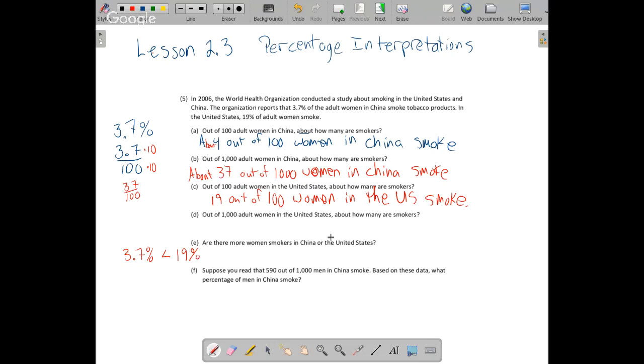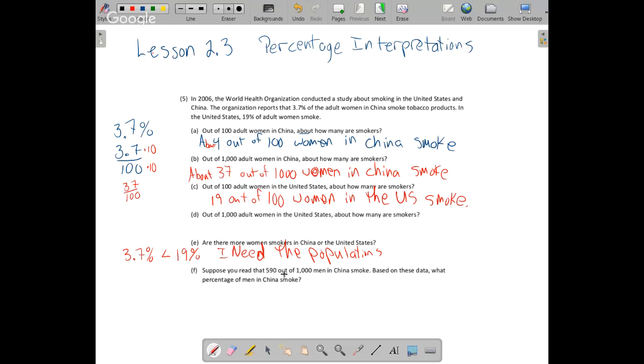However, they don't have the same population. So we can't answer this question because we don't know the population of the US or China. So I can just make a note here. I need the populations to answer this question. Now, China does have more people. My recollection is China has maybe, is it 3 billion people? It could be too high. Maybe it's 2 billion. United States has, I think, almost 400 million people, way less, but we have a higher percentage. So we would have to look up those numbers and check it out. So we could do that in a moment.